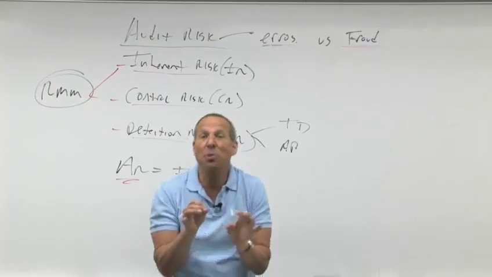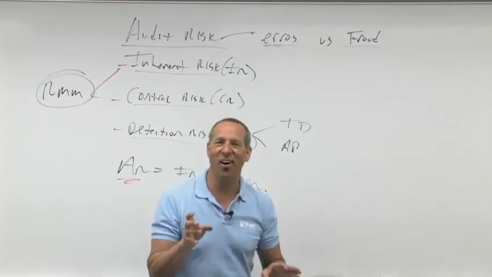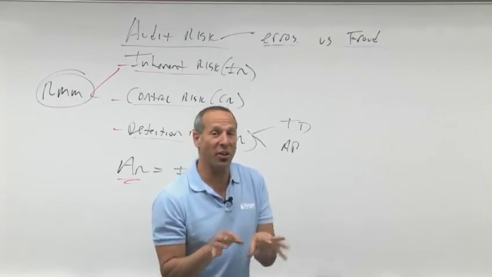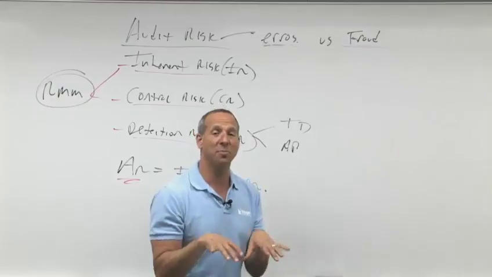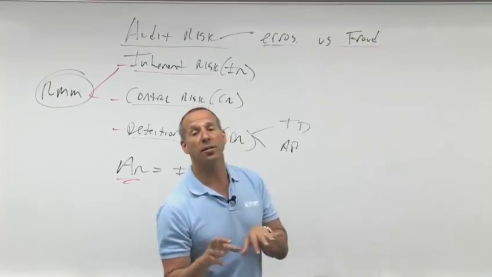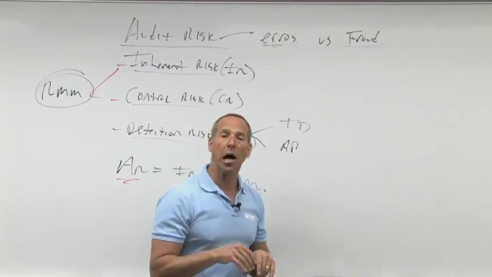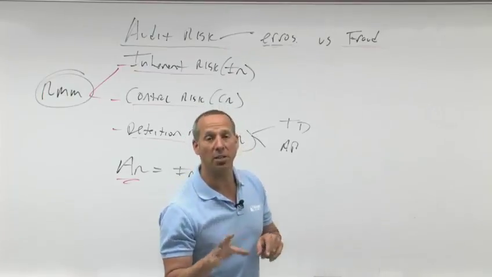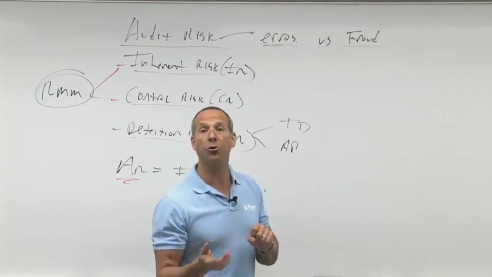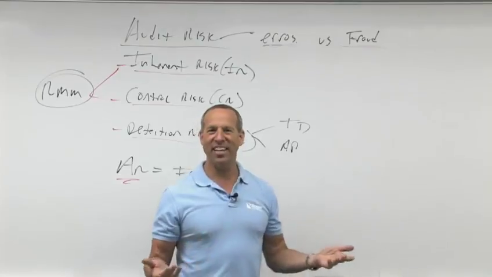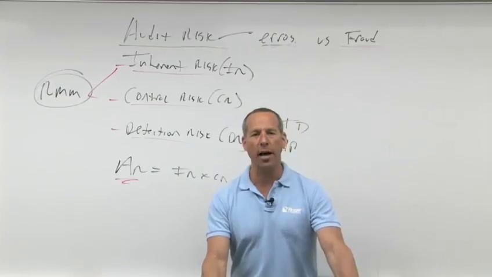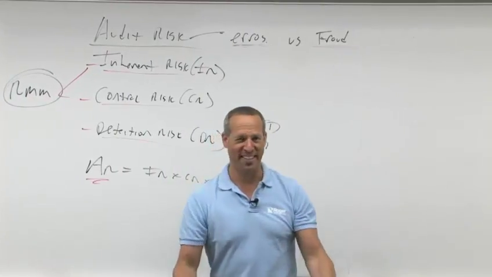Little baby step. Remember baby step? Remember What About Bob? Bill Murray, old movie. What About Bob? Baby steps. So we're going to baby step through planning the audit. Then we're going to look at all the different ethics and professional responsibilities. Then we're going to jump into things like internal control. Then we're going to talk about statistical sampling. Then we're going to talk about audit reports. Then we're going to go through reviews and compilations, SSARS. Then we're going to go through special stuff, other stuff, governmental stuff, forecast projections, comfort letters. Then we're going to go through IT, and then we're going to be done. Wow. Can't believe it. It's so much fun. We have so many fun-filled hours ahead of us. I am jealous of you.